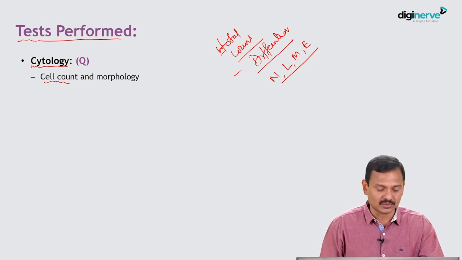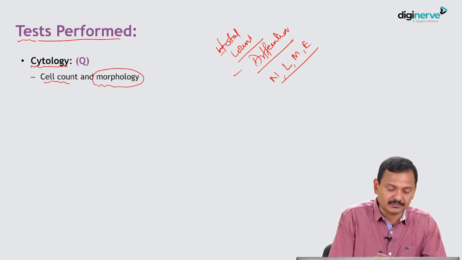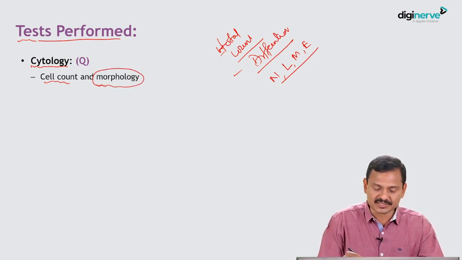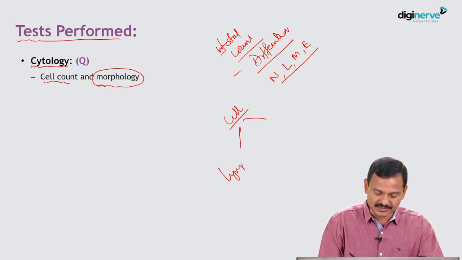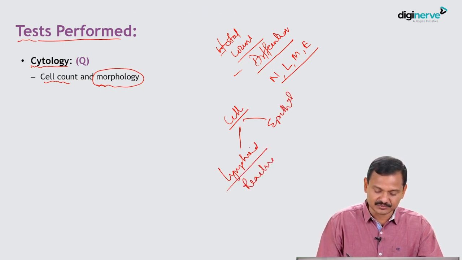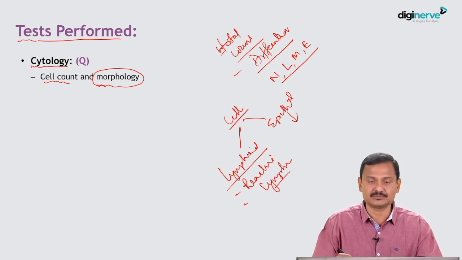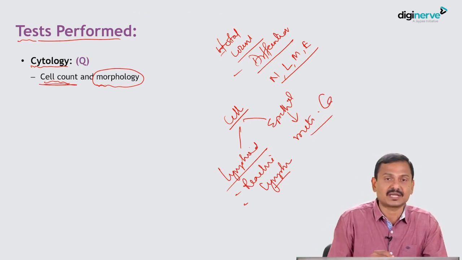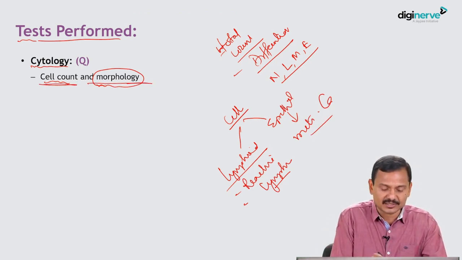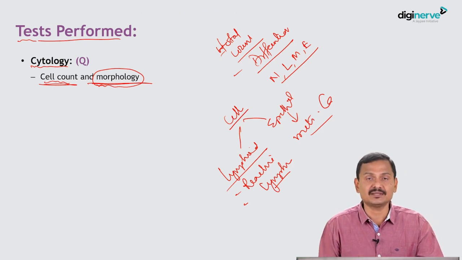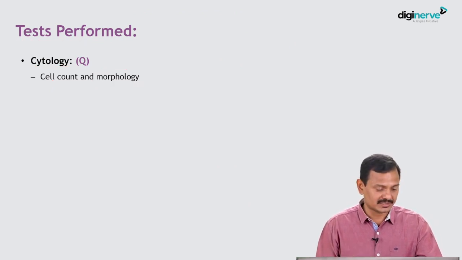Then we look at the morphology. The cells can be hematolymphoid, most commonly, or epithelial. Lymphoid can be reactive because of meningitis, or can be because of lymphoma. Epithelial we know is metastatic carcinoma. So we first look at the count, and then at the morphology, whether they are reactive cells or neoplastic cells.